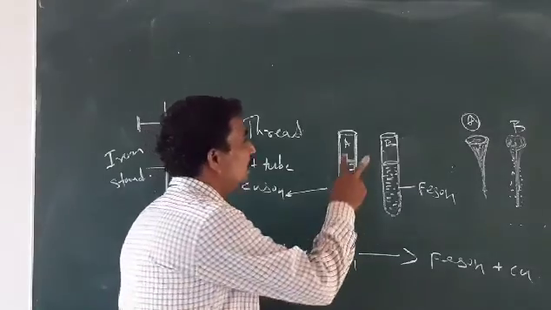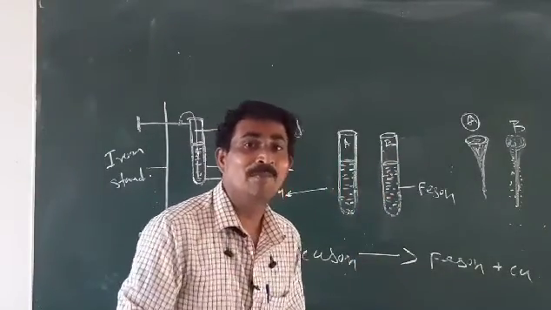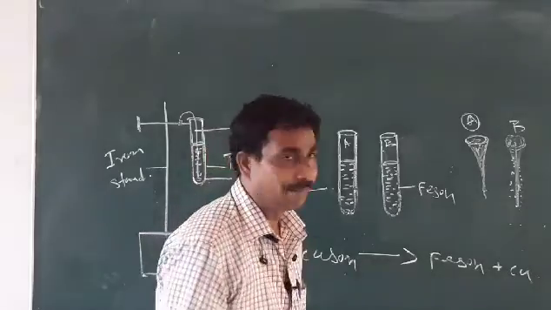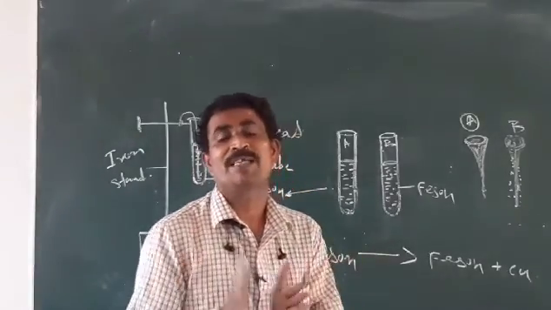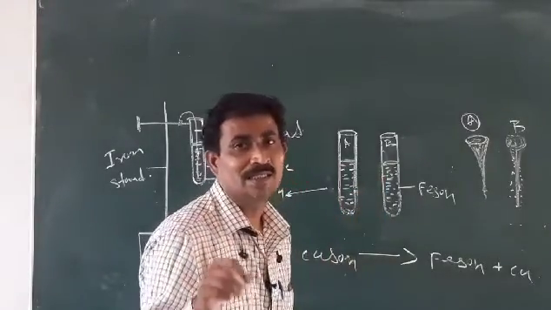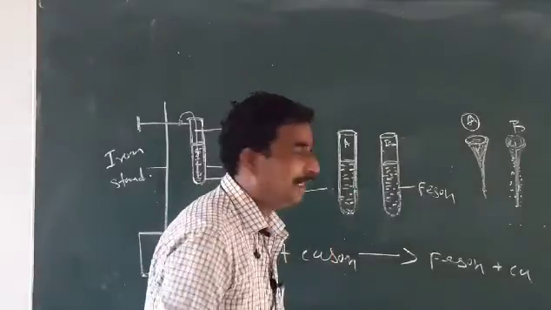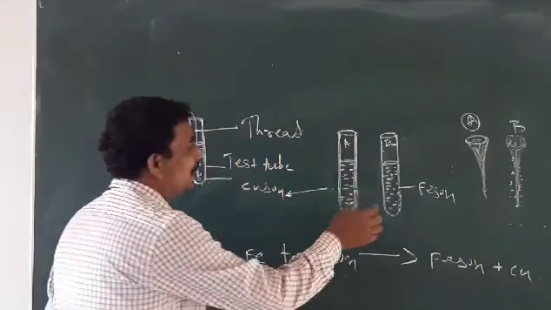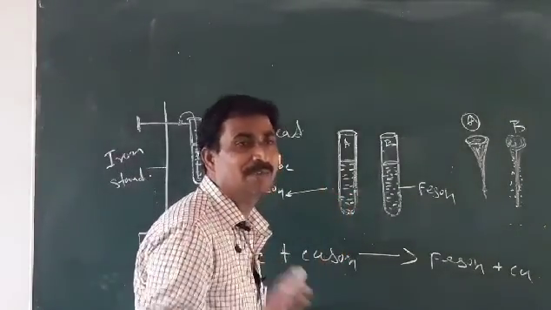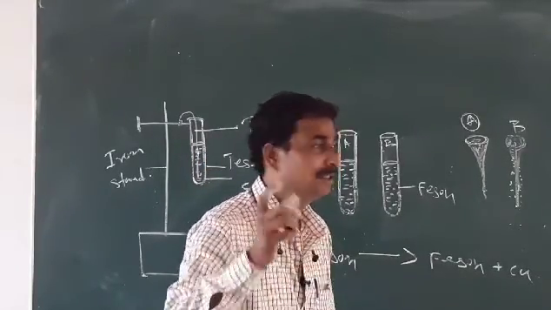Label them test tube A and test tube B so we can easily identify the product. In test tube A take some copper sulfate solution, and keep the second test tube aside, to be used after the ending.